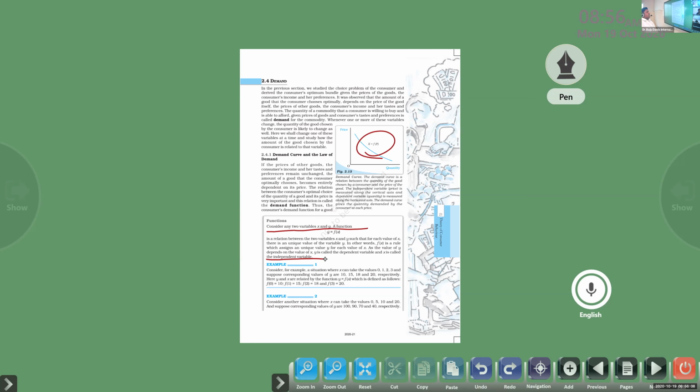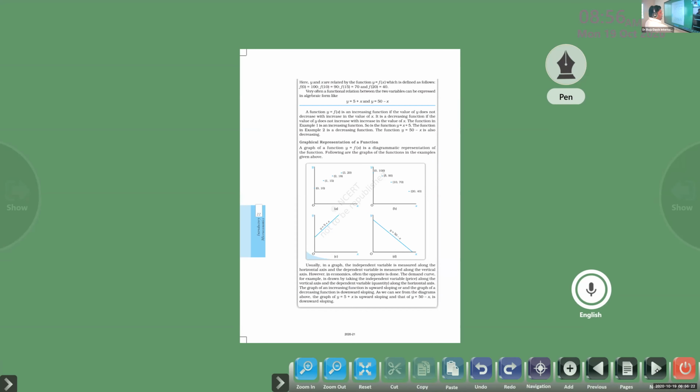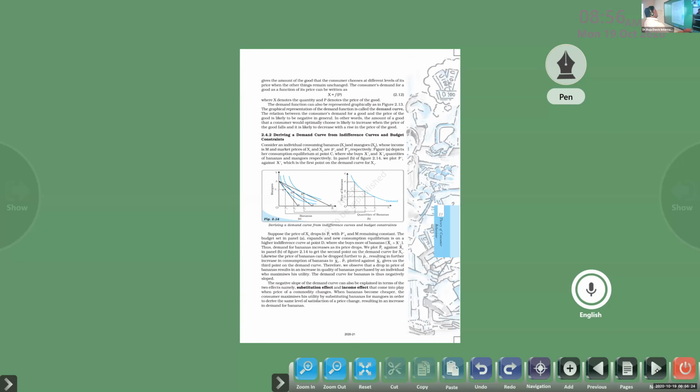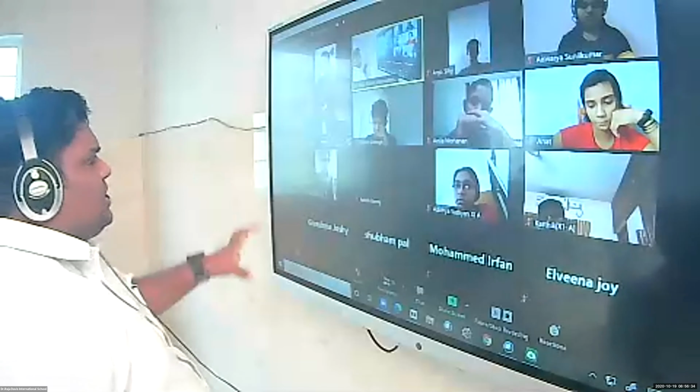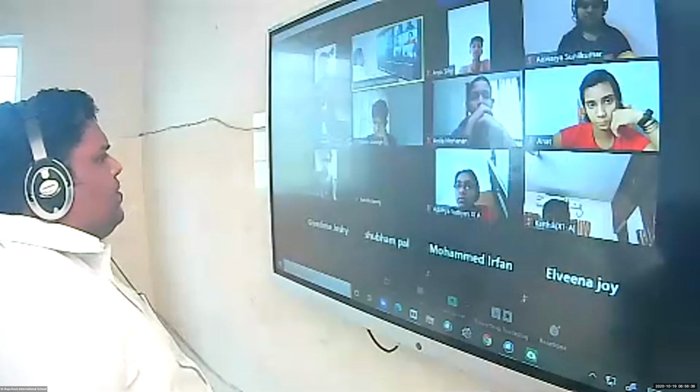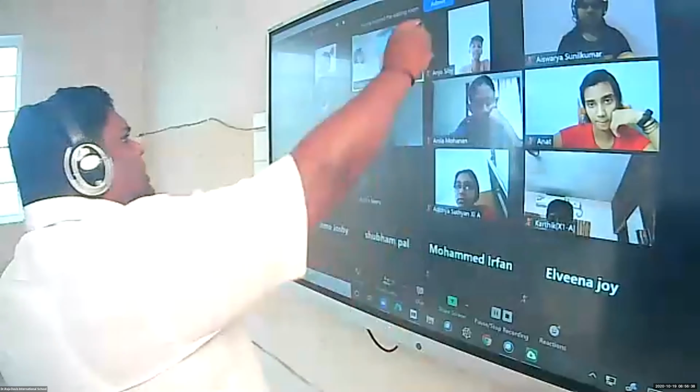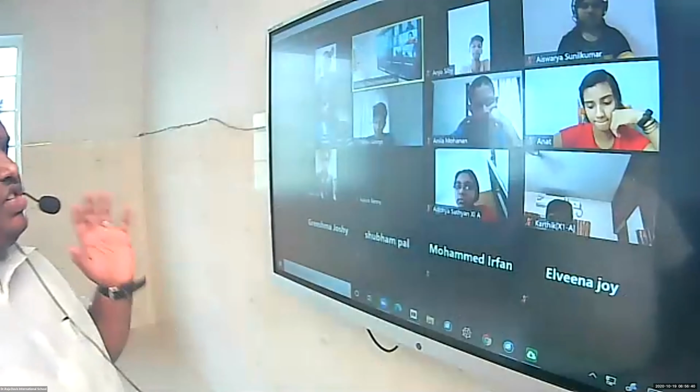So when the price changes, definitely the demand also will vary. That's what the demand curve is. So x is equal to a function of p. Let's keep that equation in your mind. Next, deriving the demand curve from the indifference curve and budget constraint. We know that the demand for a product is strictly related to the price of the commodity. So price is the only thing that is able to make changes or shifts in the demand curve.